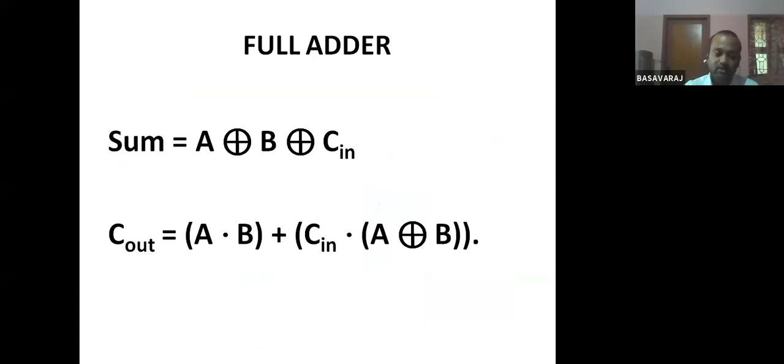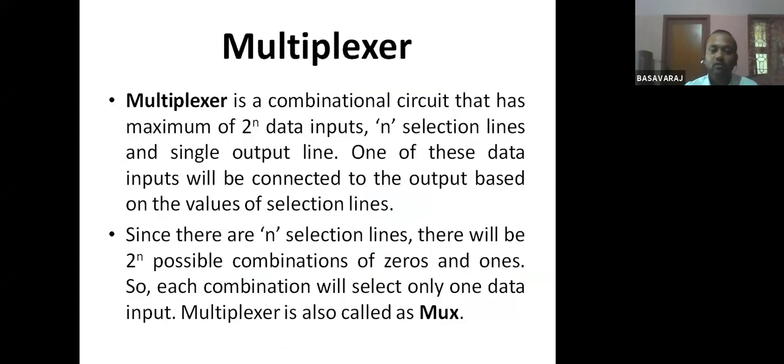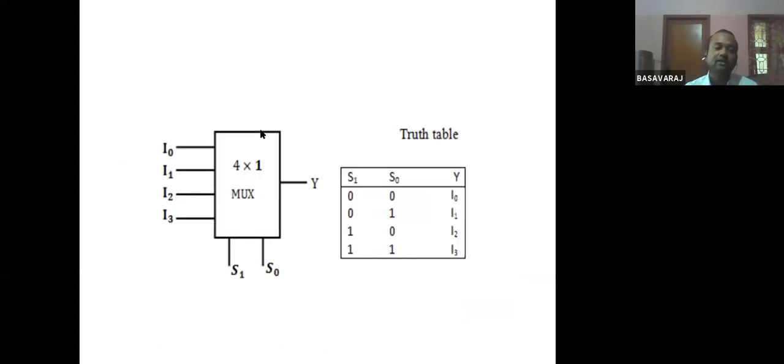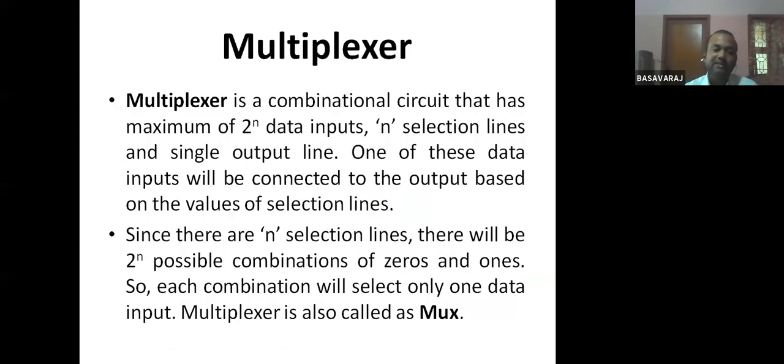Next we will move to one more combinational circuit, that is multiplexers. While discussing multiplexers, I won't be discussing the gate-level implementations. It is a very complex circuit to discuss at this particular point of time. So I'll just give you a brief introduction about what actually a multiplexer is.